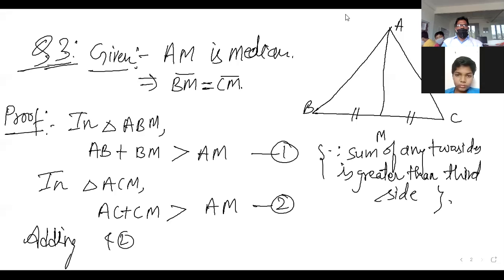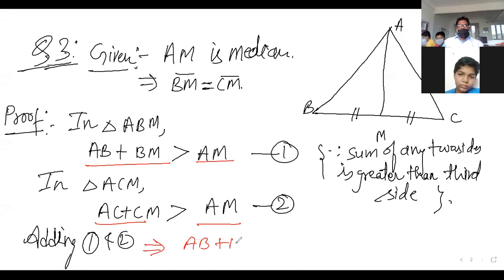AM plus AC plus PM. So look, first and second after ring. The left hand, this is the left hand part of both equations, and this is the right hand. So left hand will be added to left hand, right hand will be added to right hand. And what we will get now? AB plus BM plus AC plus CM is greater than AM plus AM.